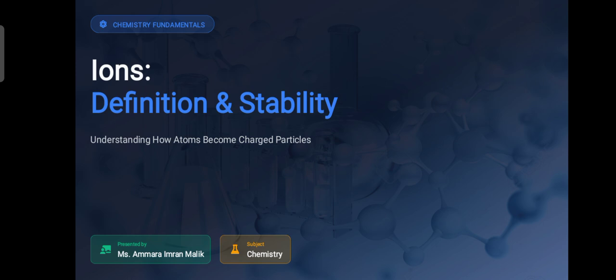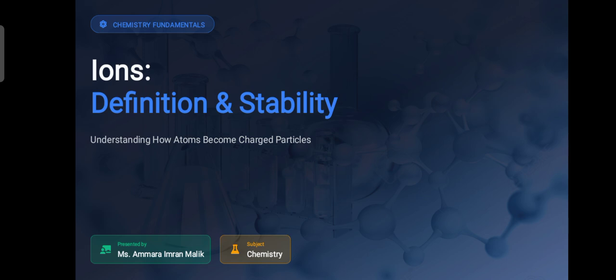Have you ever wondered why some elements react so quickly while others do not? It all comes down to their charge and their search for stability. They want to be stable. That is why they are reacting. They are gaining or losing electrons to get stability, to get the magical 8, the octet rule.